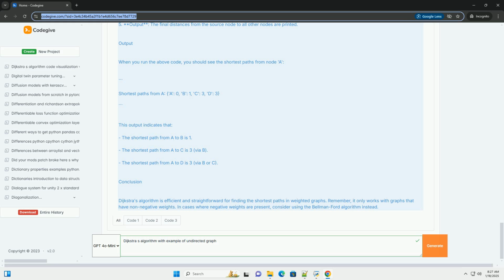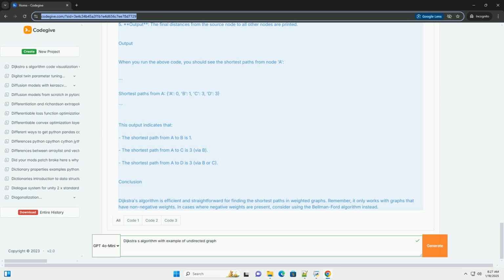Explanation of code. 1. Graph representation. The graph is defined as a dictionary where keys are node names and values are lists of tuples representing edges and their weights. 2. Initialization. We initialize distances to infinity and set the distance to the start node to 0. 3. Priority queue. We use Python's heap to maintain a priority queue of nodes to be explored based on their tentative distances.